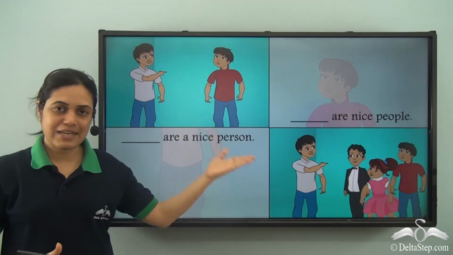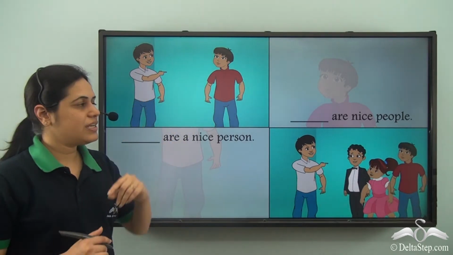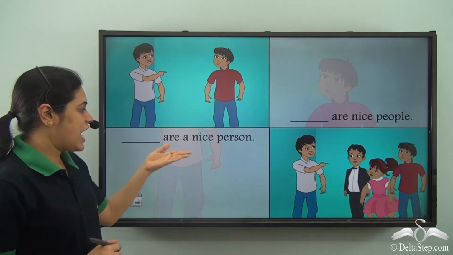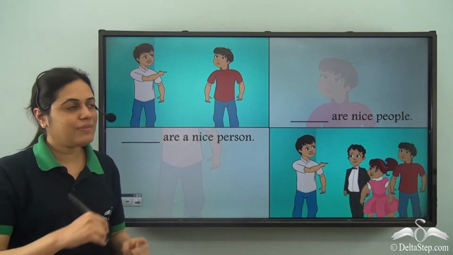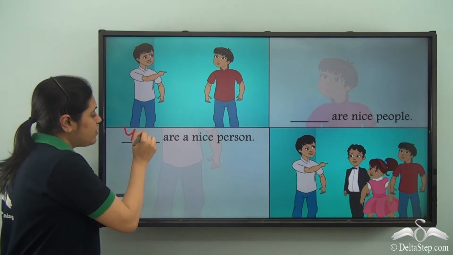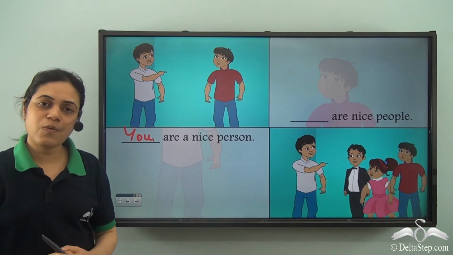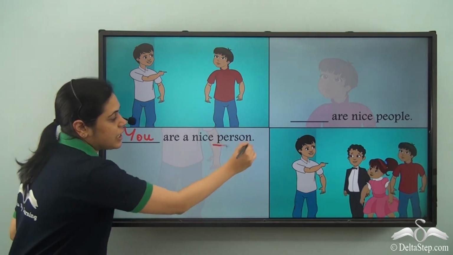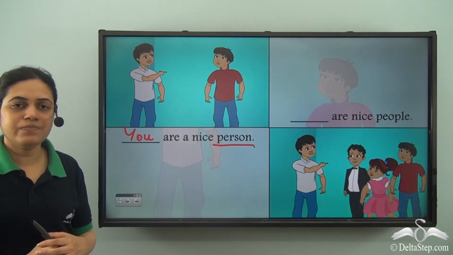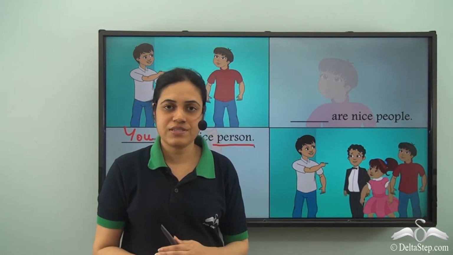So now let us take a look at these two examples. In this case, this boy is telling his friend, "You are a nice person." So he is talking to one person and referring to him. So the pronoun used will be "you", for second person, that is the person spoken to, and singular because we have one person. And over here, he is talking to many of his friends.